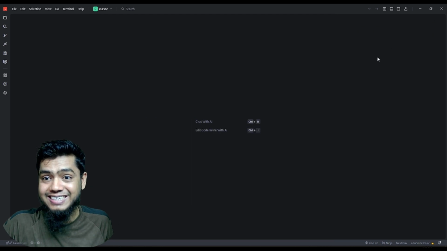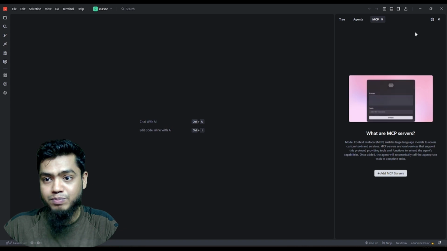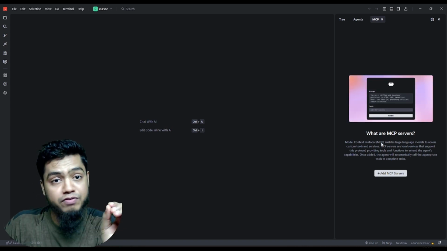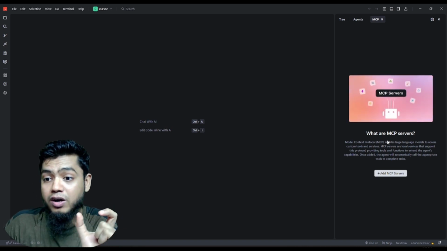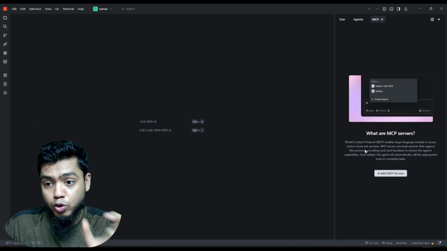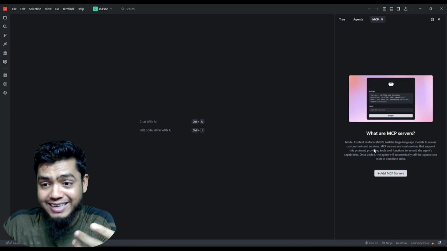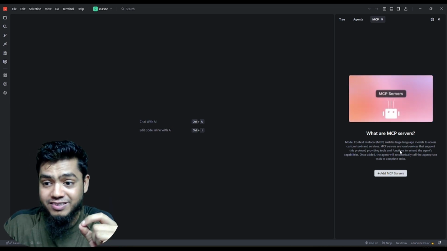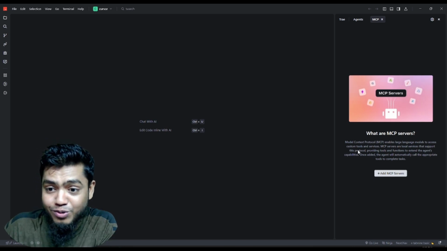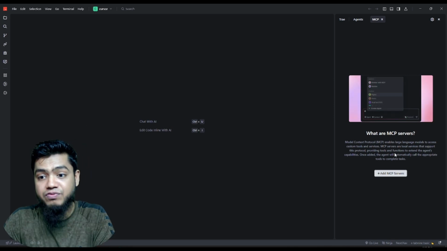So this is the agent, and another thing is the MCP. What is MCP, what are MCP servers? MCP is Model Context Protocol. It enables a large language model to access custom tools and services. MCP servers are local services that support this protocol and provide tools, features and extra things.